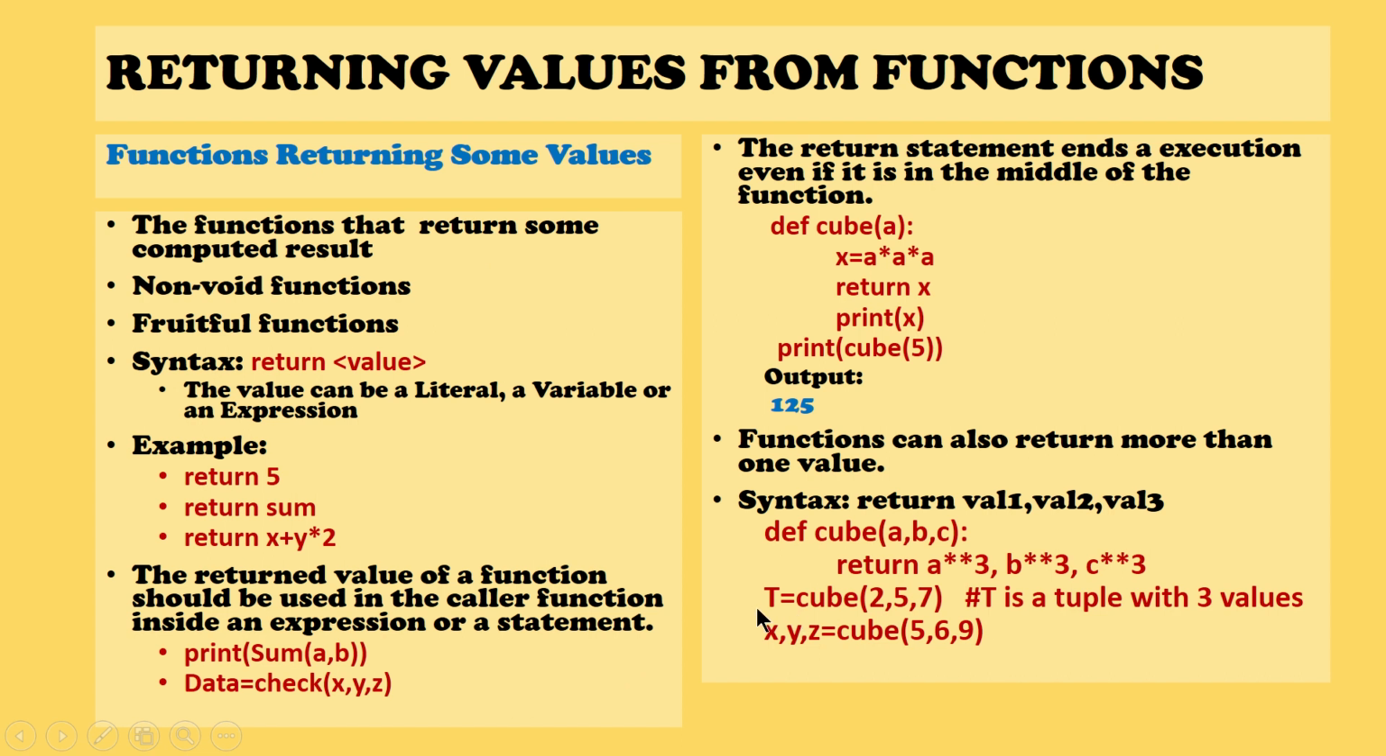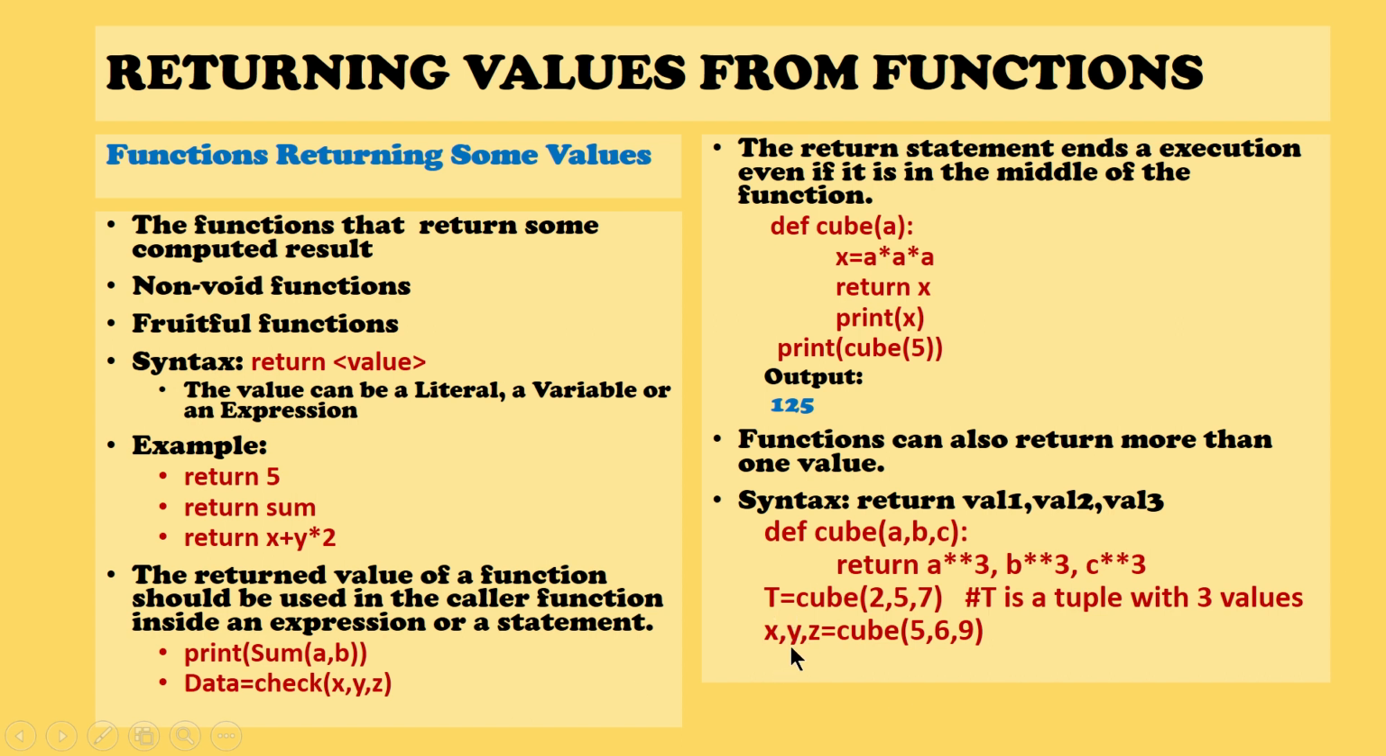When you have a list of values separated only by commas, by default it will become a tuple. Once you receive more than one value, whatever the variable that you initialize, that will become a tuple. So t is a tuple with 3 values. Here I have not declared t anywhere. However, if you initialize a variable with values separated by commas, by default it will become a tuple.